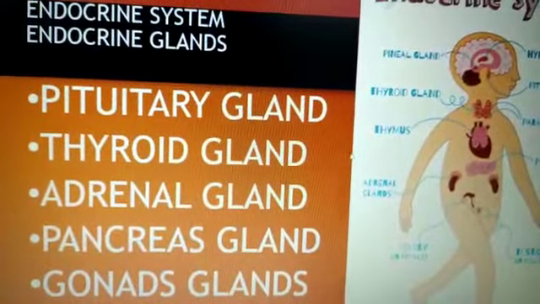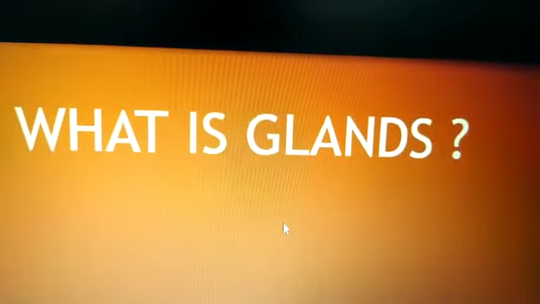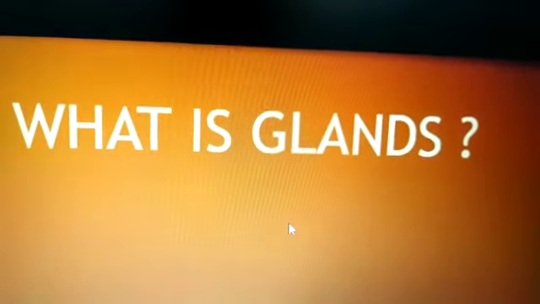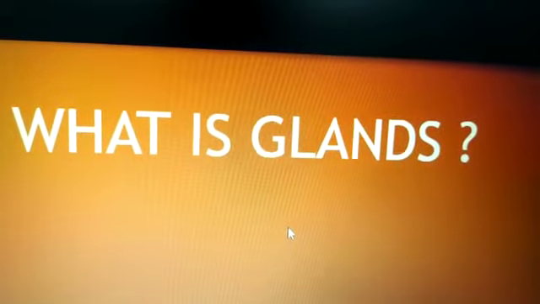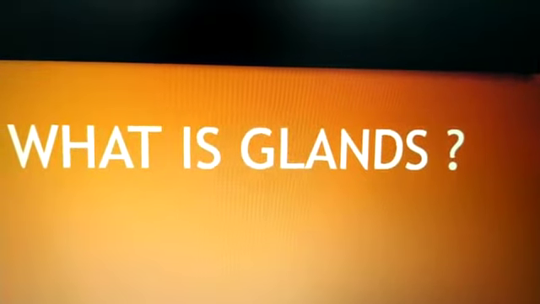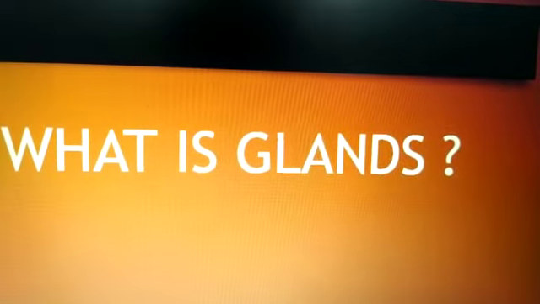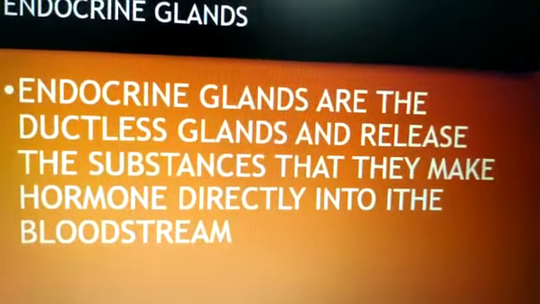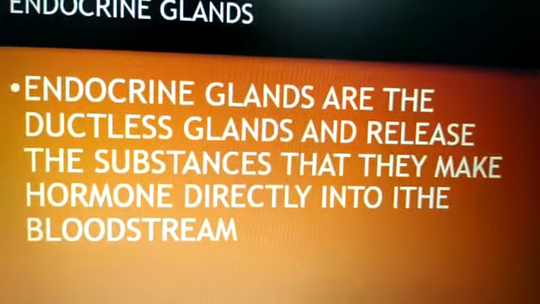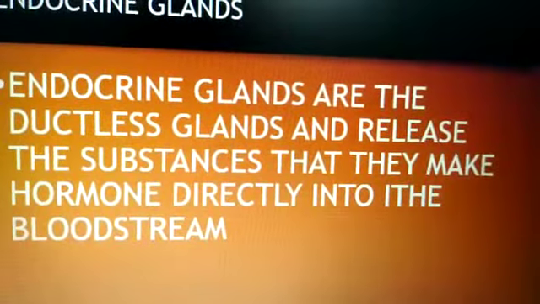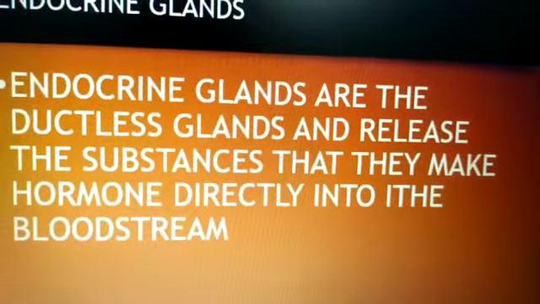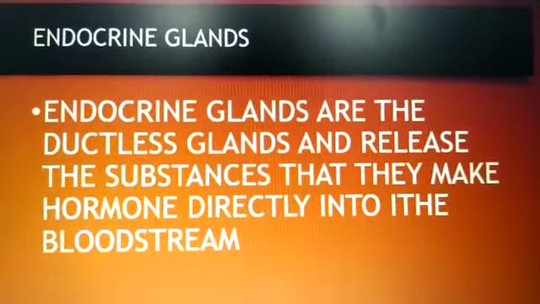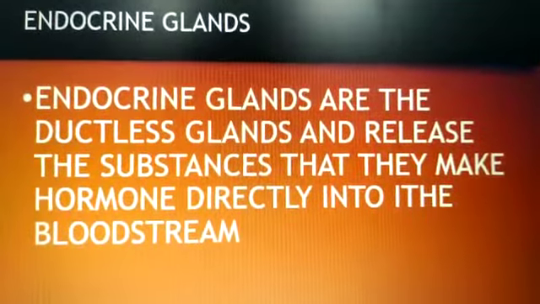So children, it is important to know what is gland. A gland is an organ which produces and releases substances that perform a specific function in the body. The first gland which we will discuss is endocrine gland. Endocrine glands are also known as the ductless glands and release the hormones they make directly into the bloodstream. And children, these glands play an important role in our development and behavior.